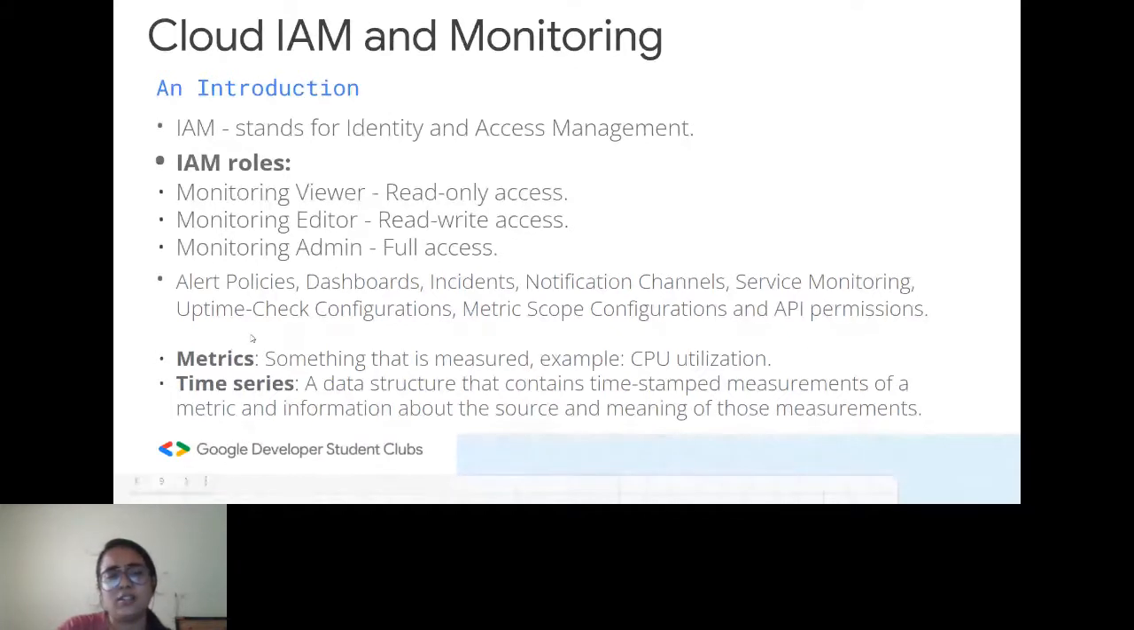A quick definition of what metrics and time series mean. You must have come across that if you have done a few of the quests. Metrics are basically something that you can measure. You must have initialized some particular parameter for CPU utilization, like you might want to utilize 80% of the CPU, or 60%. You must have assigned some values, right? These metrics indicate such values that can be measured.